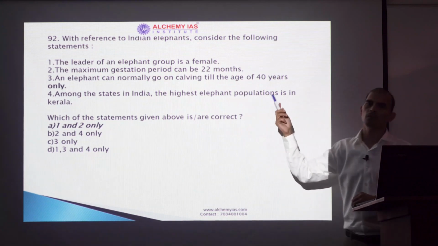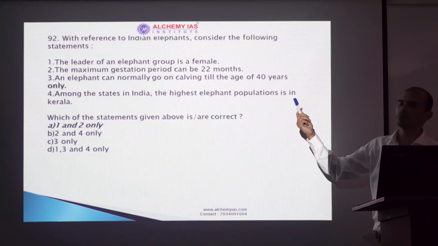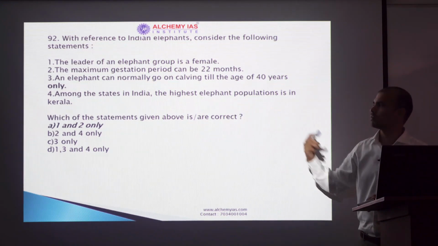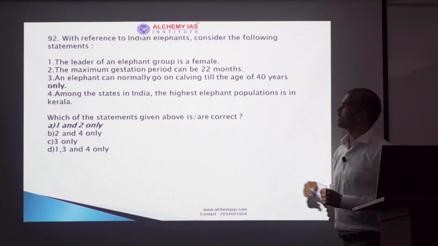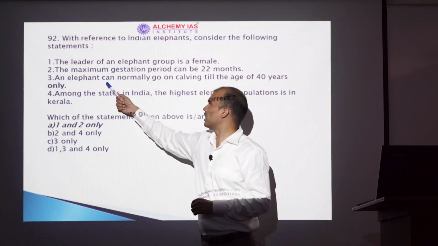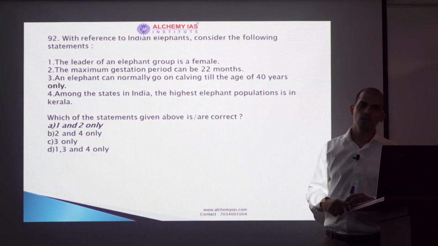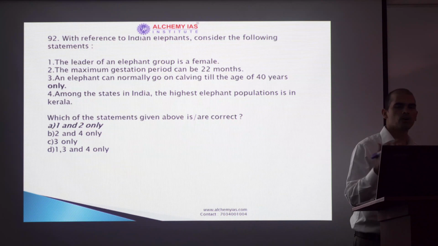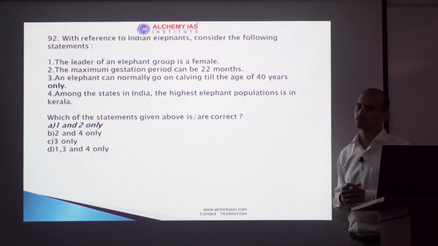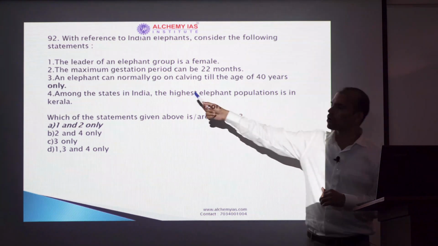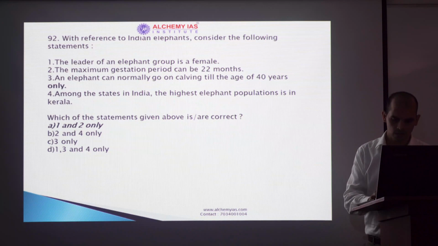And if you have some information about elephants, you may know that the leader of an elephant group is generally female. Which could have led you to option A. Also, even if you did not know that, follow statement 3. An elephant can normally go on calving till the age of 40 years only. Even in humans, there is no such limit. You may have come across some women who give birth even at the age of 50 or 60. So putting this word only makes it an extreme statement. So it could have been ruled out. Next.